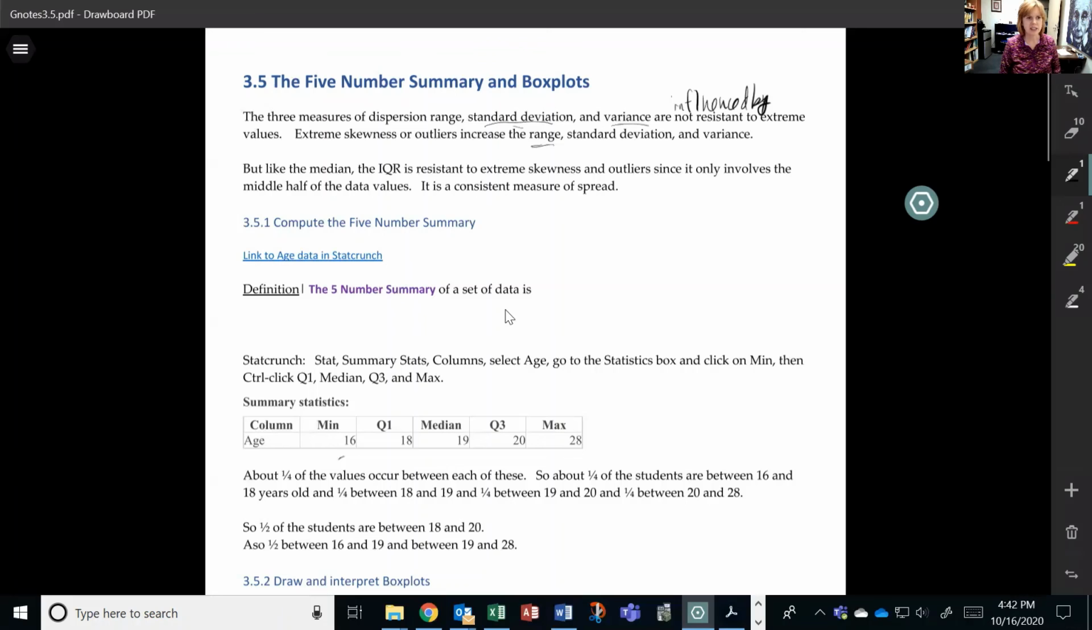And so we tend to use the median and the IQR as my measure of center and spread for data where I have a lot of skewness, where it's extremely skewed, or I have extreme outliers, because those are better measures of typical values.